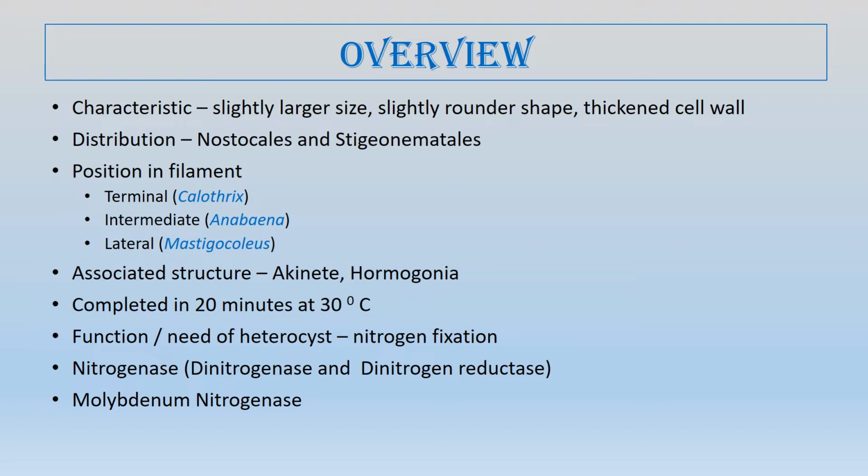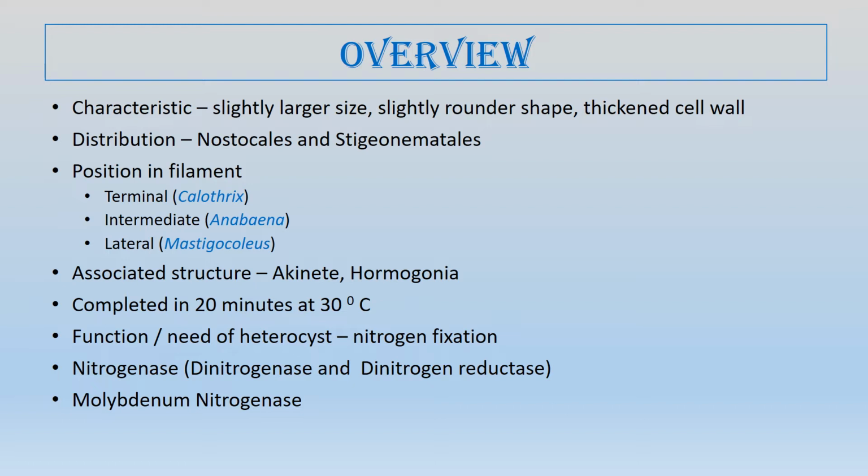Also, this heterocyst does not have other oxygen producing mechanisms. For example, photosystem 2 of the photosynthetic pathway, the PS2, produces oxygen from water, but in this type of cell, the heterocyst, PS2 is absent.